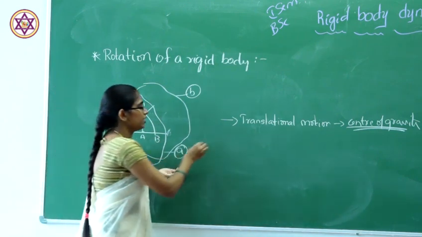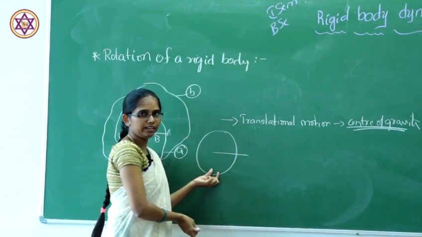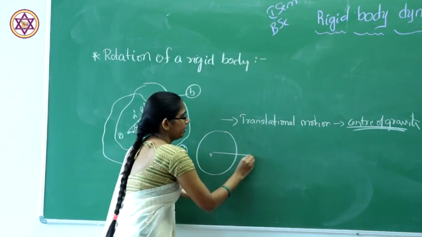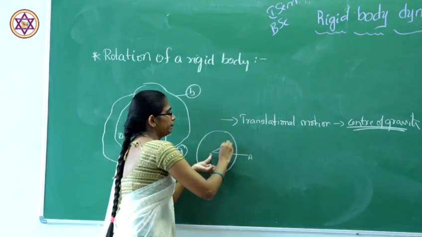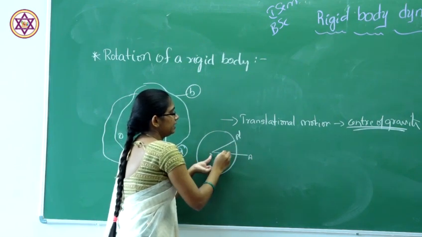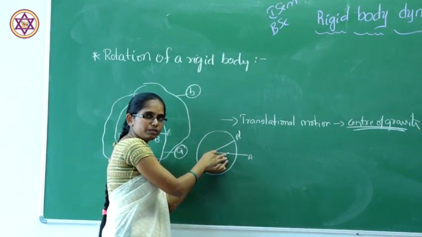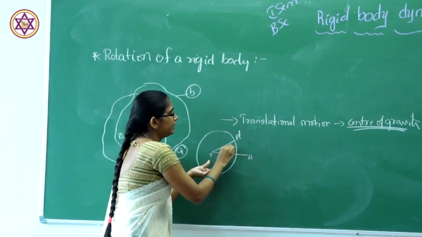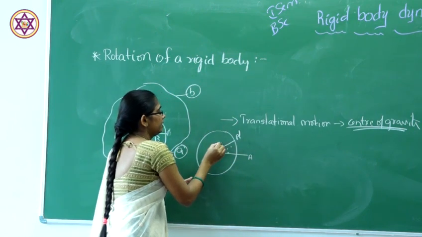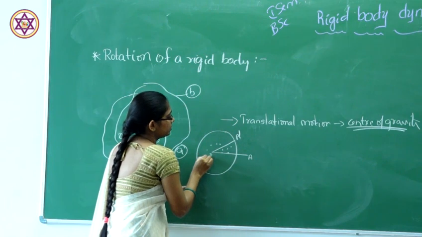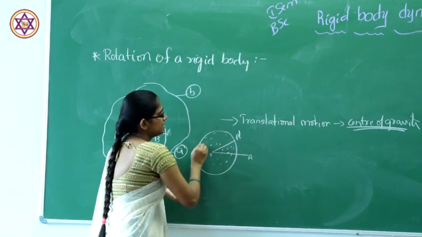If you take some circular rigid body, the axis will be the perpendicular axis. After some time it will move to here, this is A dash. The particle on the axis is at rest, the remaining particles are moving in concentric circles. So if you make it rotate, it will move in concentric circles.